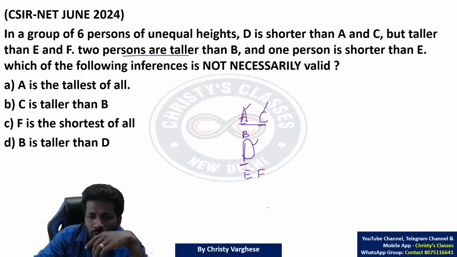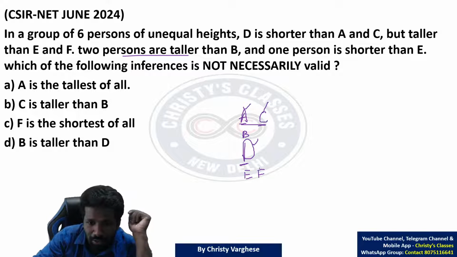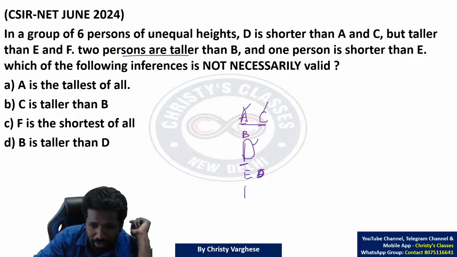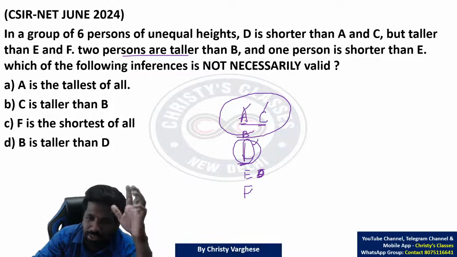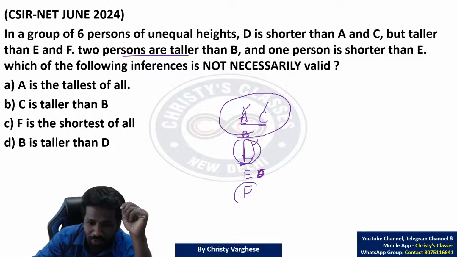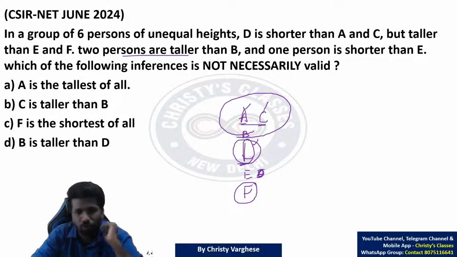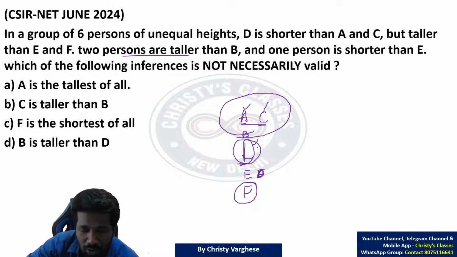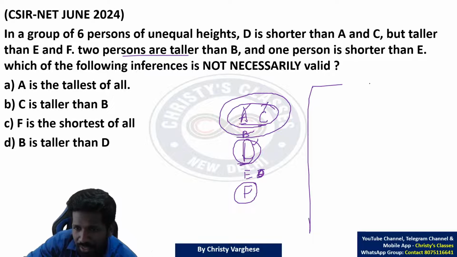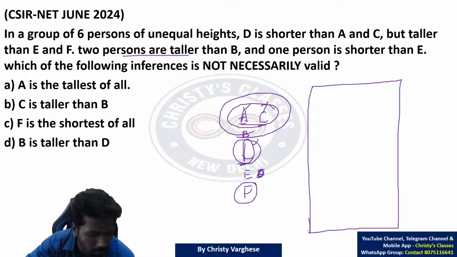And 1 person is shorter than E. 1 person only is shorter than E means that is F, because D cannot be shorter than E. B, A, C are above D, so they cannot be shorter than E. Total 6 people only. So F is the only person that is remaining. So F should be shorter than E. So this is the complete picture. Now ये picture में A and C का uncertainty है. वो uncertainty की वजह से मैं 2 parallel diagram draw कर सकता हूँ.